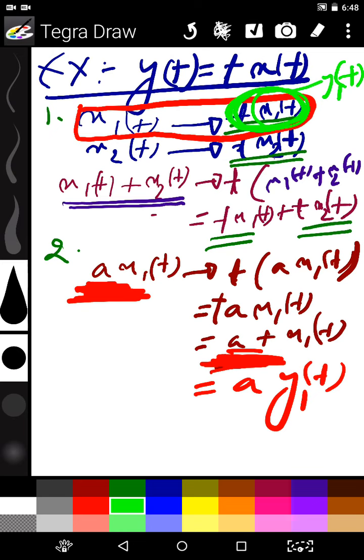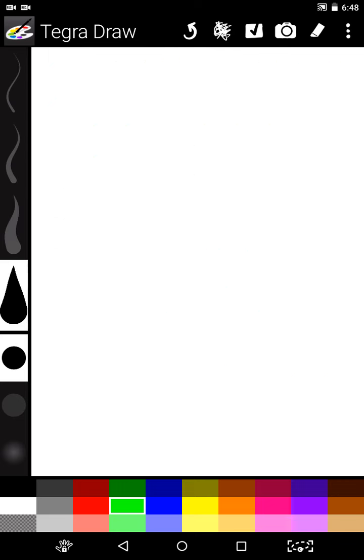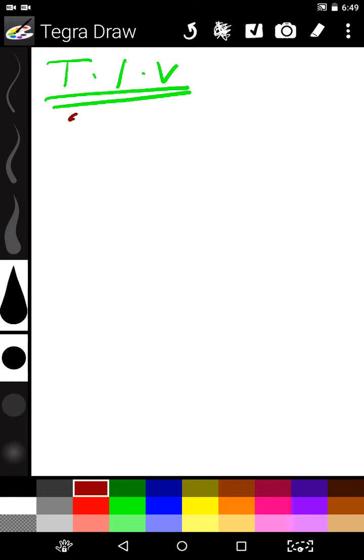Now we will test the same system for whether it is time invariant or time variant. Same example, y(t) equal to t into x(t).